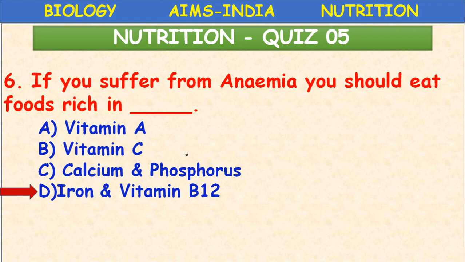So, iron and vitamin B12. Vitamin B12 helps in the formation of RBC. Iron helps in the formation of hemoglobin. So the person suffering from anemia should eat food materials rich in iron and vitamin B12.